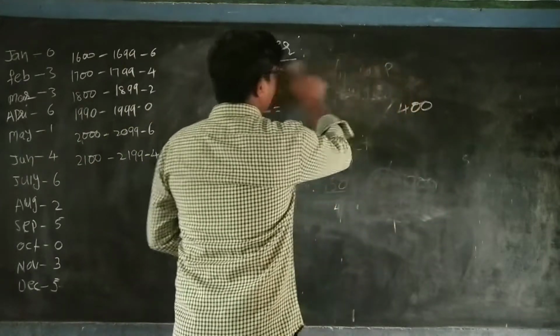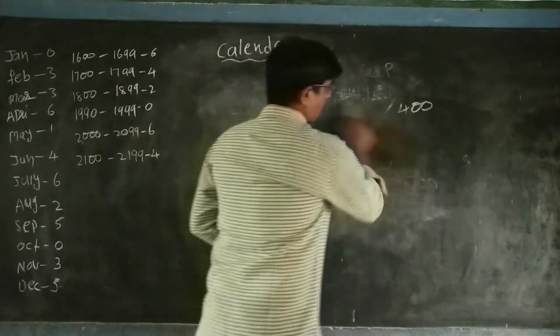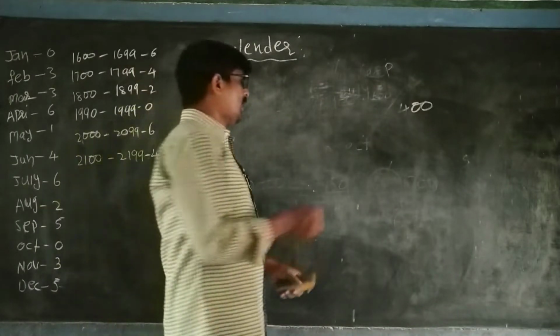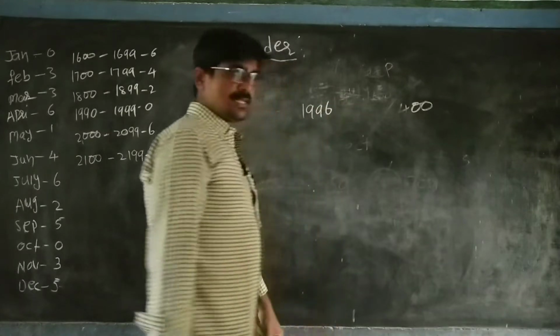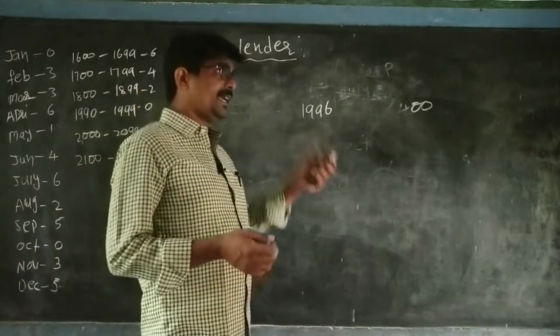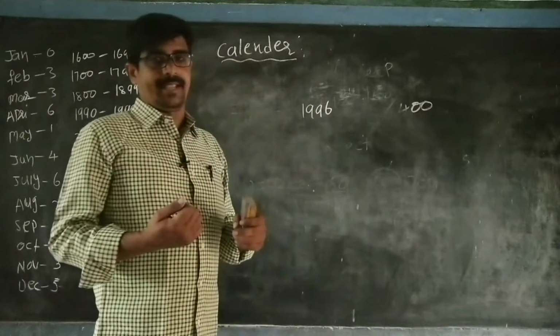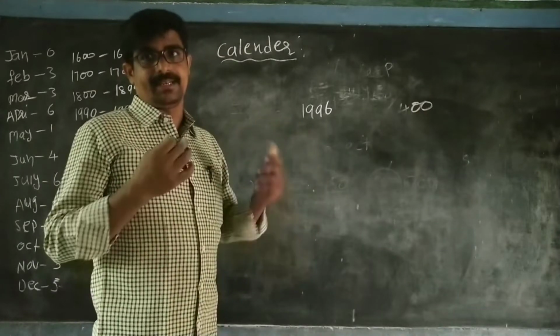Next, how do calendars repeat? For example, 1996 is a leap year, so the same calendar repeats after how many years?